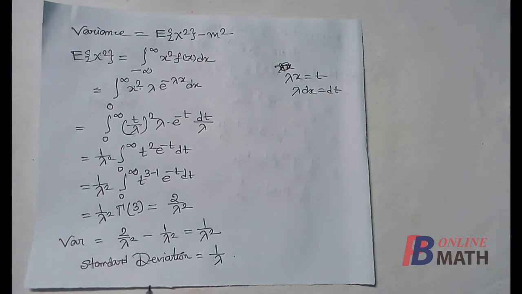In the previous part we have obtained that for the Poisson distribution mean and variance are equal, and in this part we have obtained that for the exponential distribution mean and standard deviation are equal. Next, you can find the skewness and kurtosis for exponential distributions also. There are a few more distributions such as uniform distributions, Cauchy distributions, beta distributions. You can find the mean and variance for those distributions also.